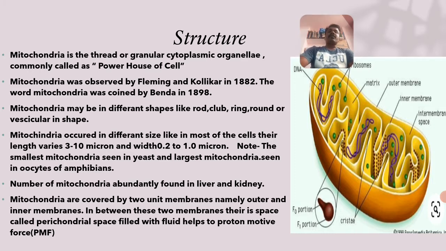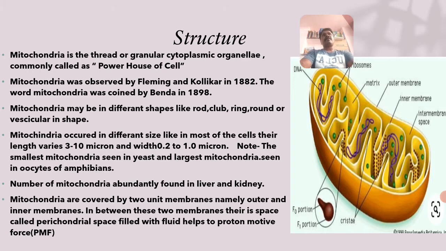Mitochondria was observed by Fleming and another person, Kollikar, in the year 1882. The word mitochondria was coined by Benda in the year 1898. Mitochondria may be of different shapes, like rod shape, meaning an elongated structure, or club shape.